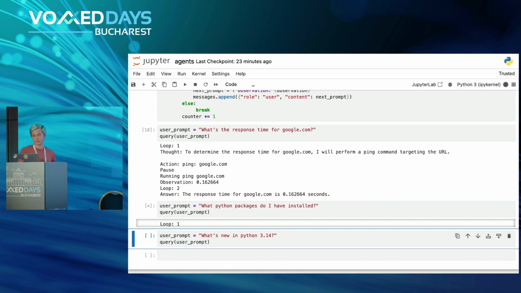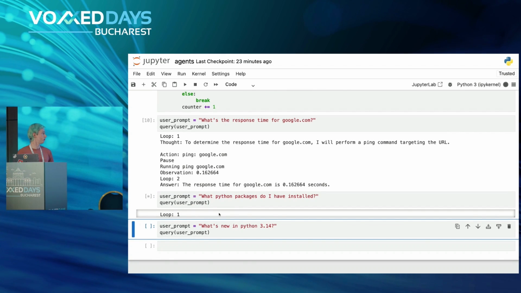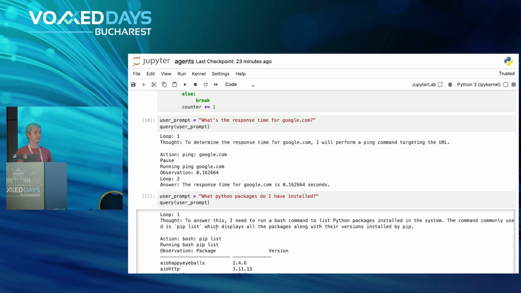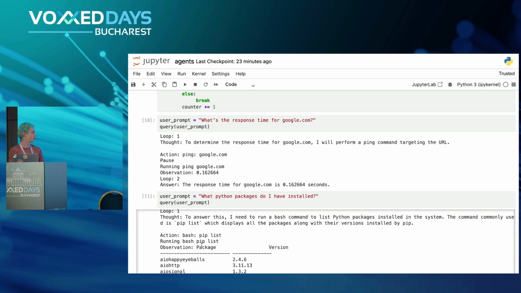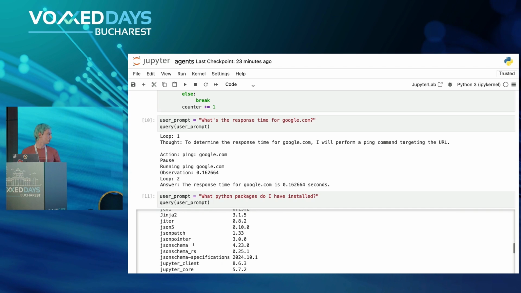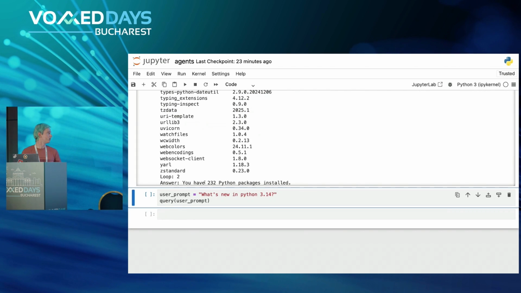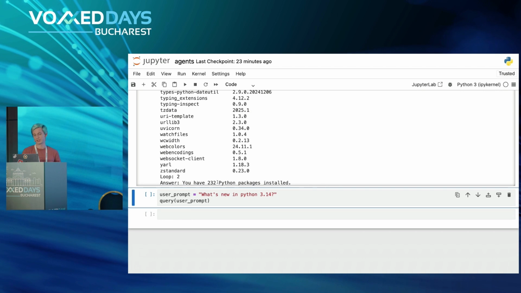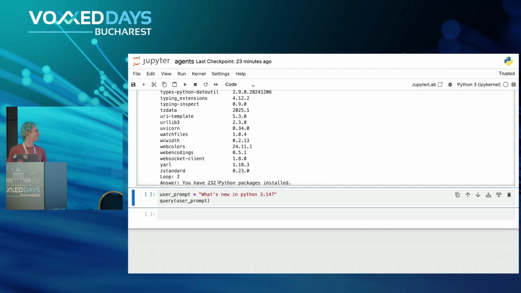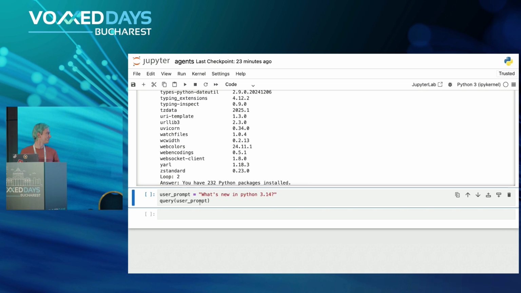The same goes with the Python package. Hopefully, it will want to execute the proper command. So in this case, it is pip list. Running pip list locally gave us a bunch of packages, and in this case, the LLM decided to just count them, I guess. Not very helpful, but well, it is what it is.